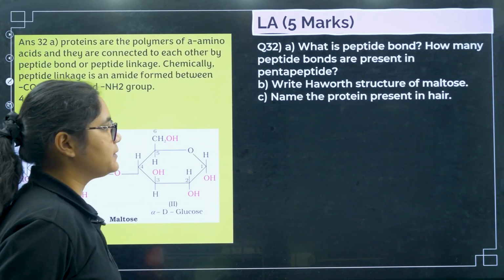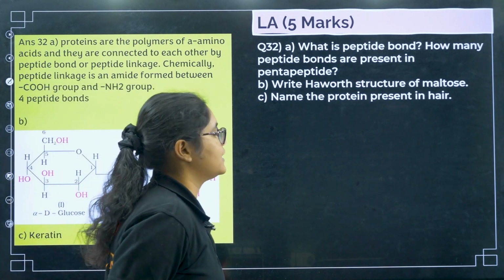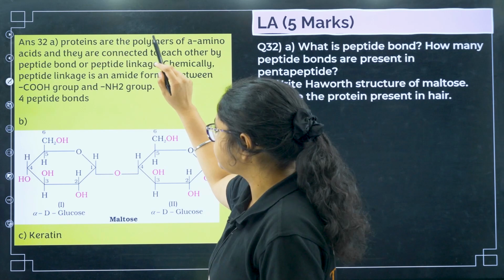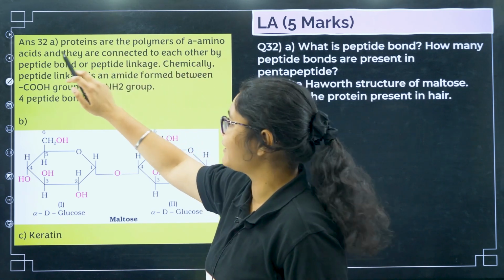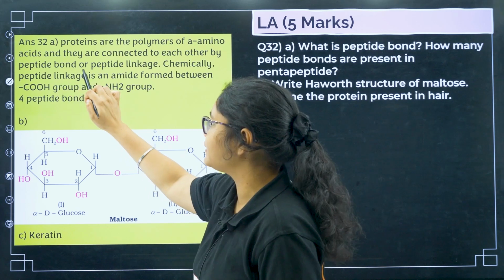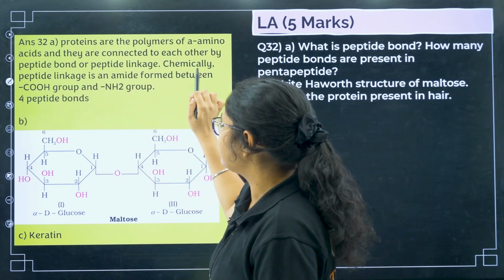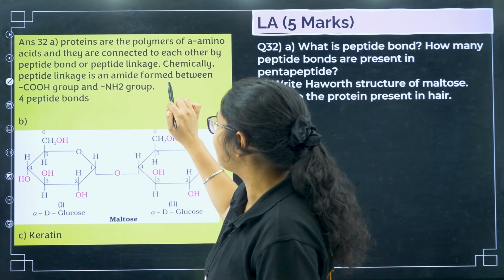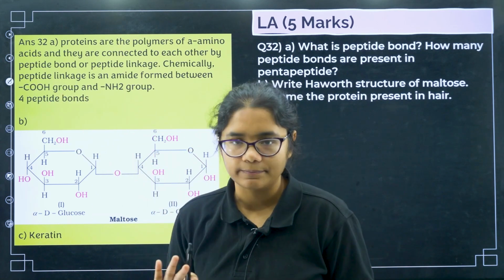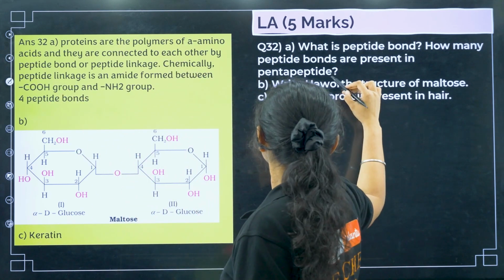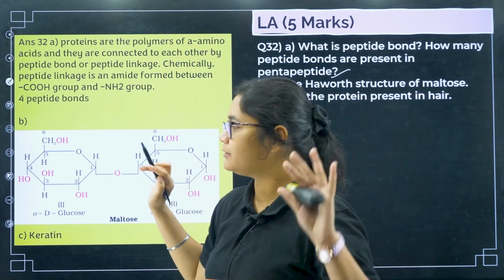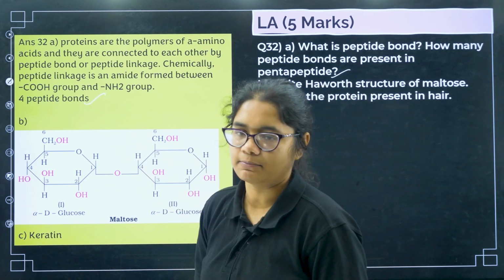Next, what is peptide bond? How many peptide bonds are there in a pentapeptide? So peptide bond, all of you know, proteins are the polymers of alpha amino acids, and they are connected to each other by a peptide bond or peptide linkage. Chemically, the peptide linkage is an amide formed between the COOH group and the NH2 group. Okay, that is your peptide bond. Next, how many peptide bonds are there in a pentapeptide? Means there are 5 amino acids, so there will be 4 peptide bonds.